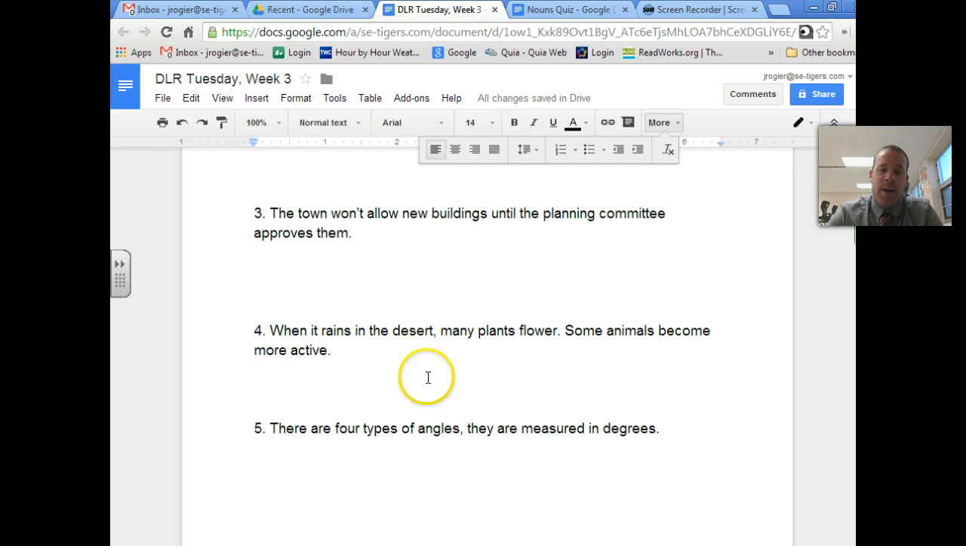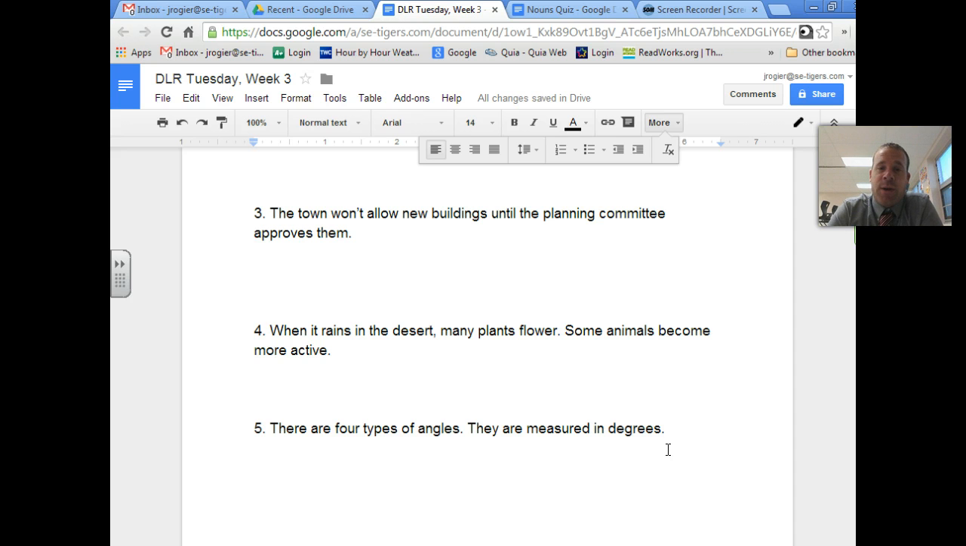Same thing with number 5. There are 4 types of angles. They are measured in degrees. Again, you have 2 independent clauses. They could be sentences on their own. There are 4 types of angles, and they are measured in degrees. Both of those you could have on your own. All we do is take the comma out, make a period, and then you want to make the start of that next clause a capital letter. And there you go. You have 2 separate sentences. You no longer have a run-on.